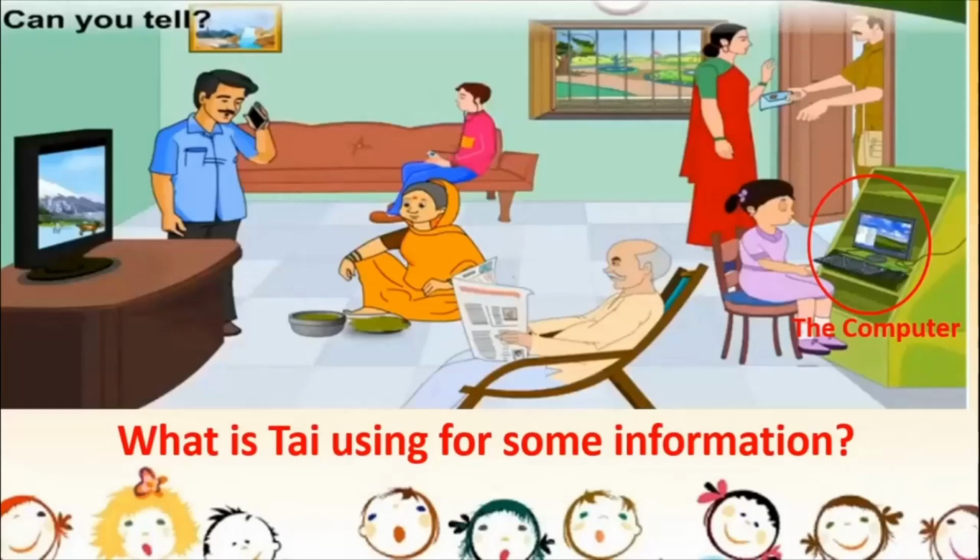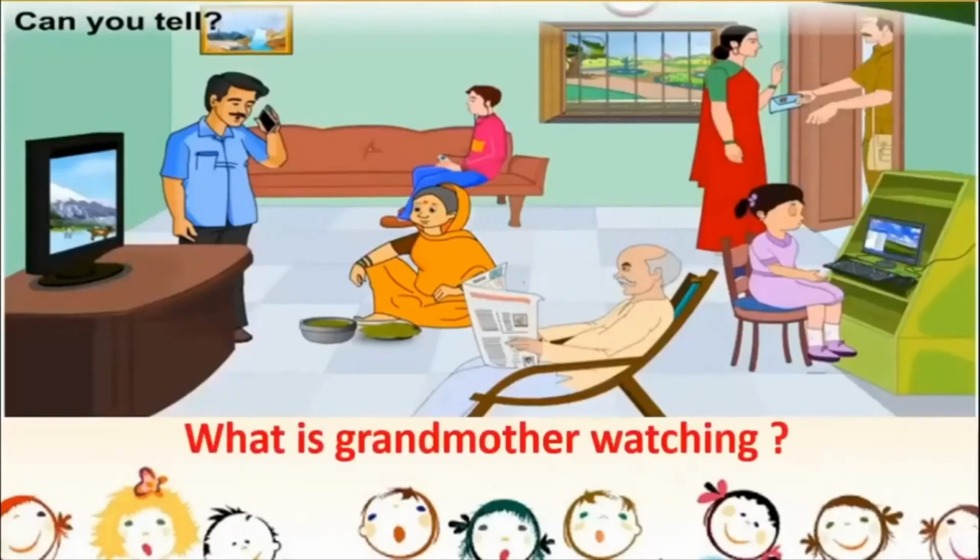Then let us see how communication is taking place. So what is grandmother watching? See, grandmother is sitting on the floor and cleaning some vegetables. At the same time she's watching something interesting and she's getting some information from there. What is she watching?